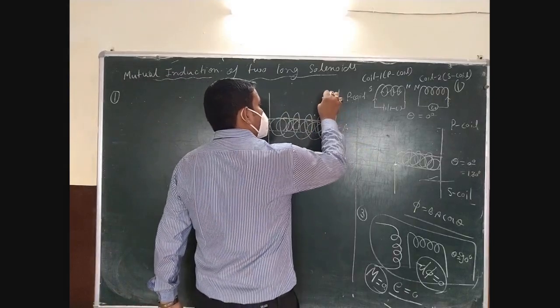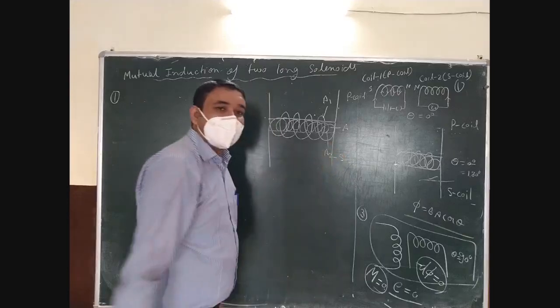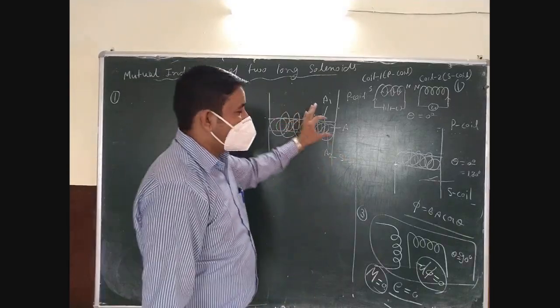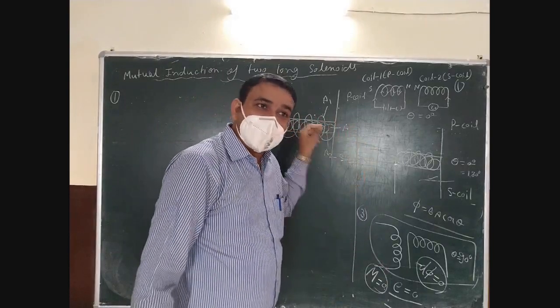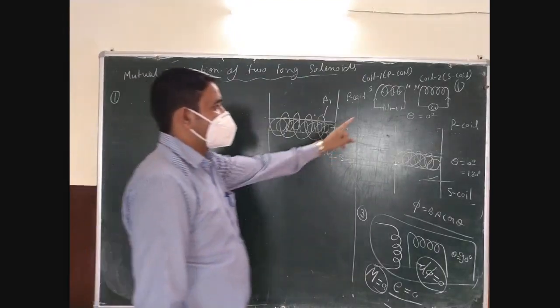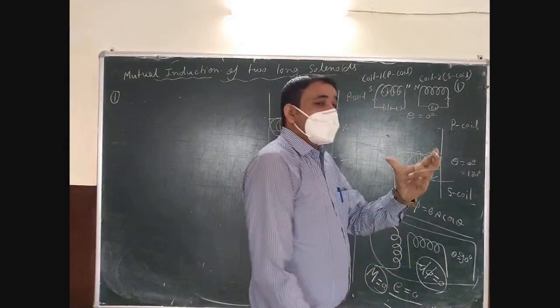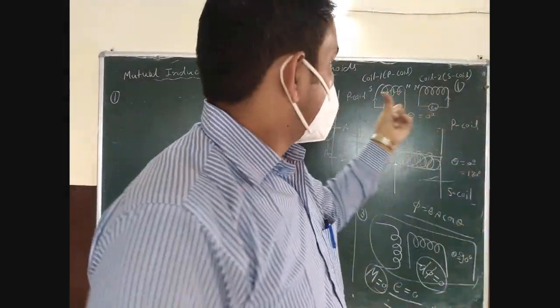Primary coil has area A1, secondary coil has area A2, but our calculation area is only the part which is in contact, which means the common area is used for the calculation of this. Okay. Now look at the situation from here. You can calculate the mutual inductance for the two situations.